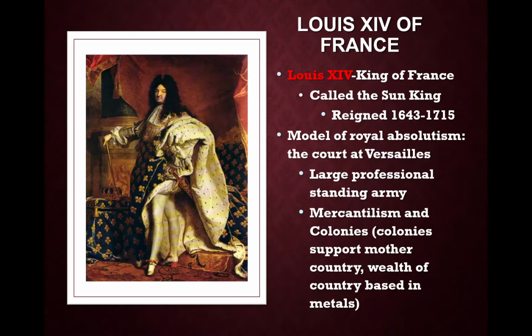We're going to talk about Louis XIV of France. He is the quintessential absolute monarch. He was called the Sun King because the world revolved around him. He created a palace in Versailles, which was the model of absolutism. He would have his nobles go there and just wait on him.